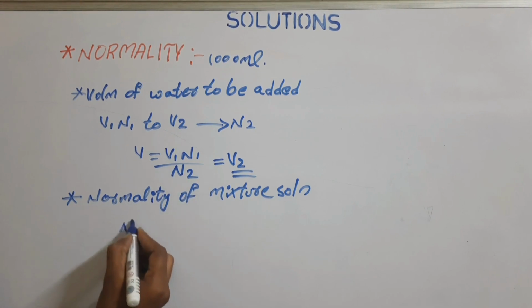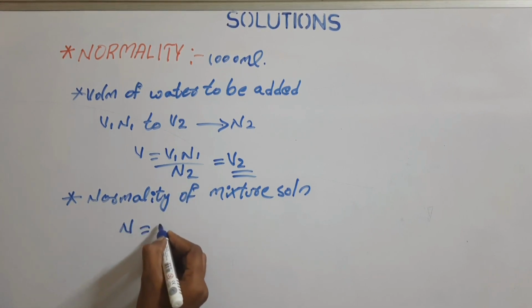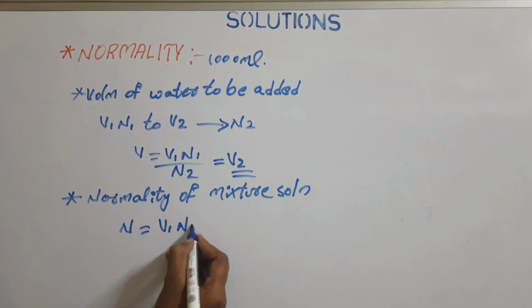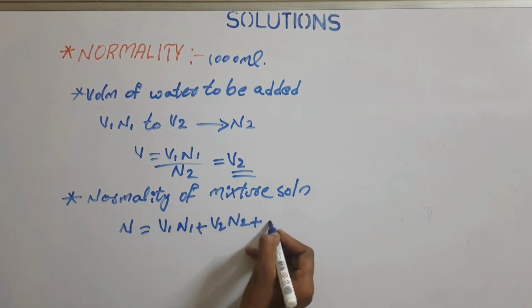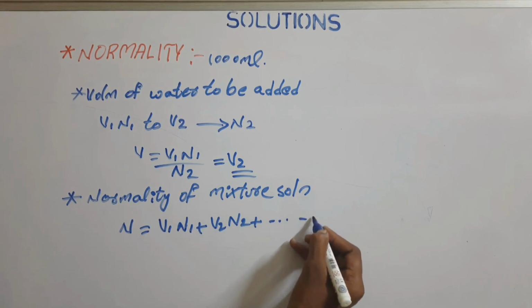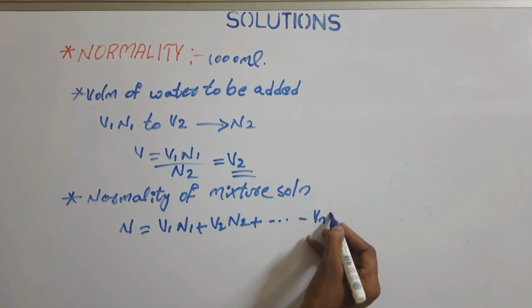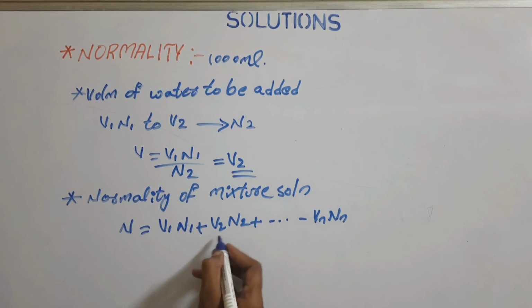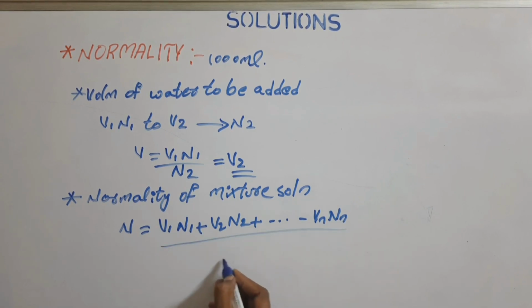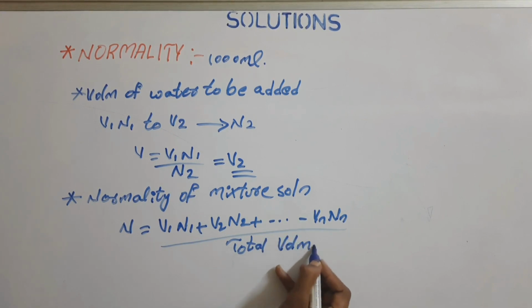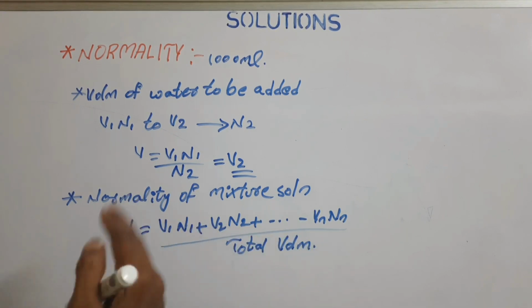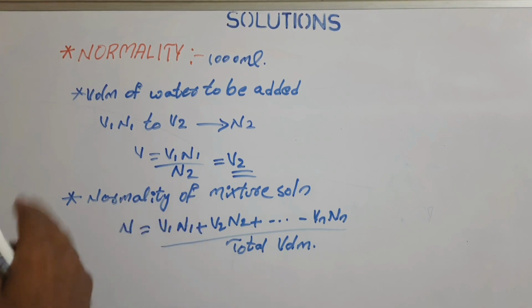This can be calculated by the formula N equals V1 N1 plus V2 N2 plus, it goes on, up to Vn Nn, by the total volume. So this is how we will calculate the different values in terms of normality.